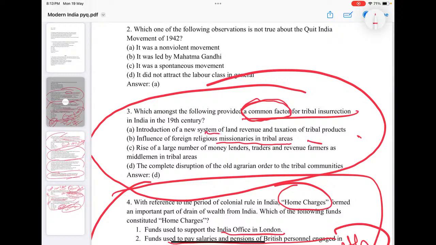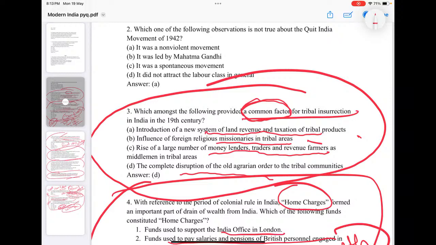Introduction of a new land revenue system and taxation, especially the permanent settlement in Bengal, is not common, because they introduced different land revenue settlements in different parts of India. The rise of a large number of moneylenders, traders, and revenue farmers may be reasons for specific tribal uprisings. They are asking for a common factor, which is obviously the complete disruption of the old agrarian order of the tribal communities.